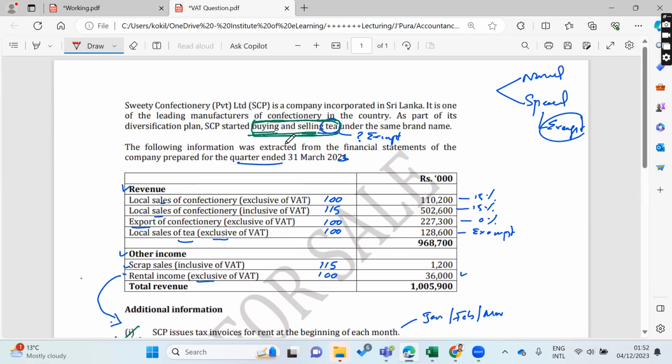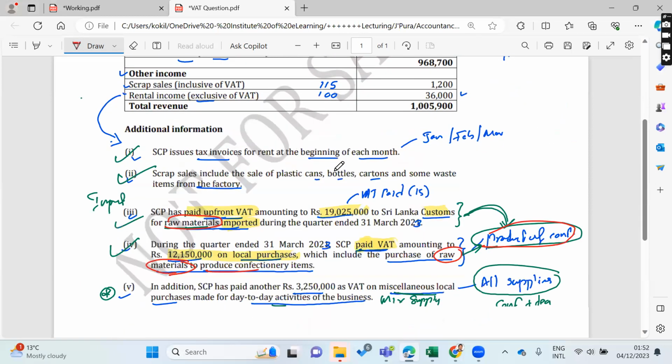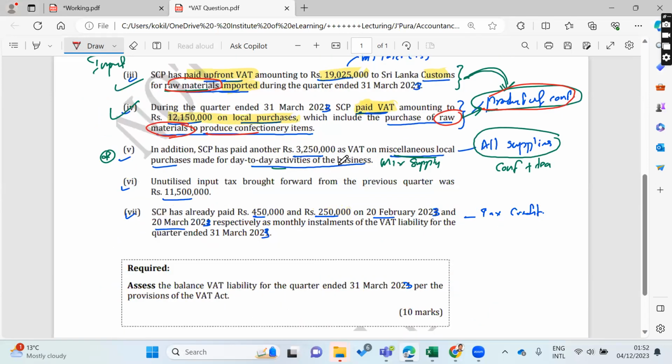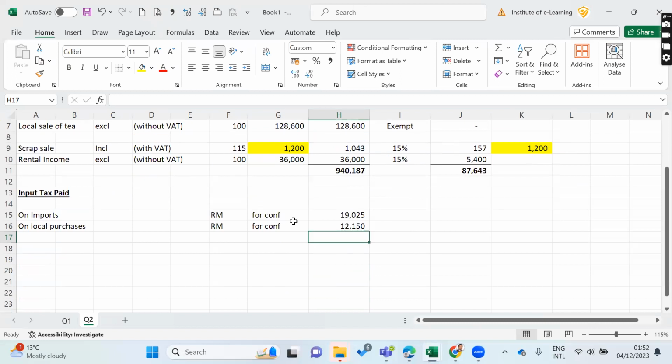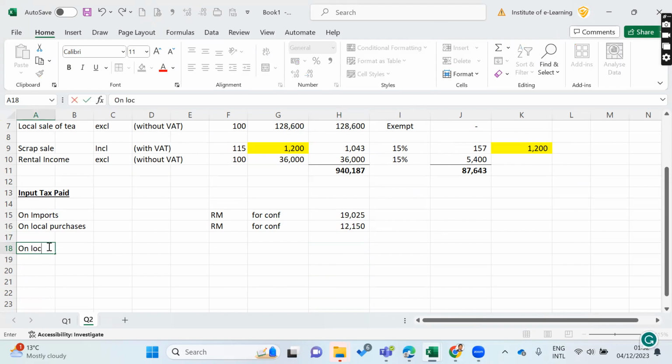Because the tea business, if you take, they do buying and selling on it. They do buying and selling, right? There won't be any production, raw material related things there, right? So then these two are clear, right? Raw material thing, right? Then you have to look at local purchases, input tax paid on local purchases